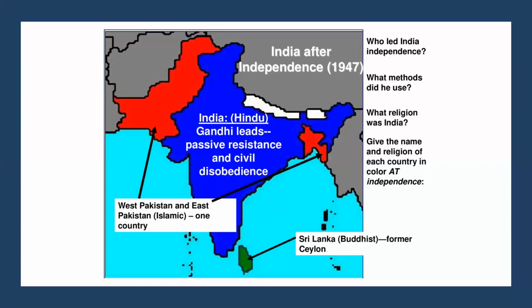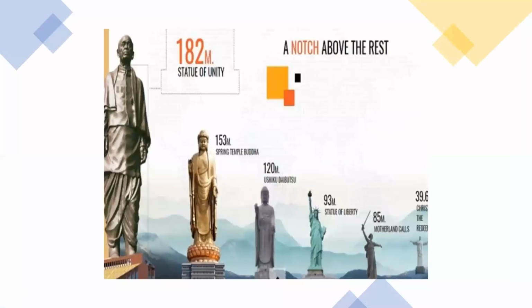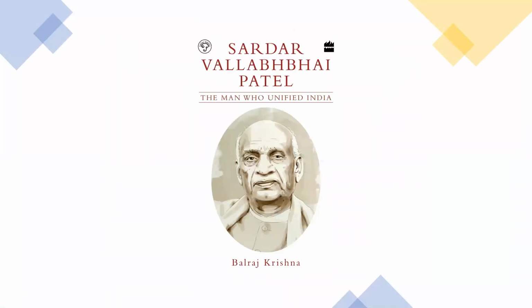The second problem is the integration of the princely states by Sardar Vallabhbhai Patel. How did he do it, how did his hard work unite all in India? Why is he called the Iron Man of India? There are 15 reasons why he is called the Iron Man of India. The reasons are